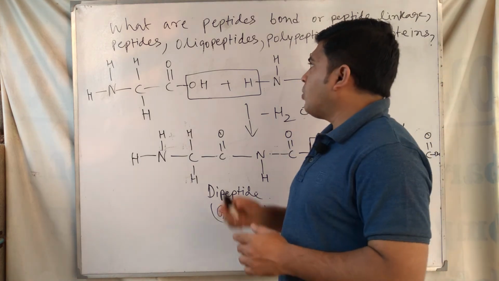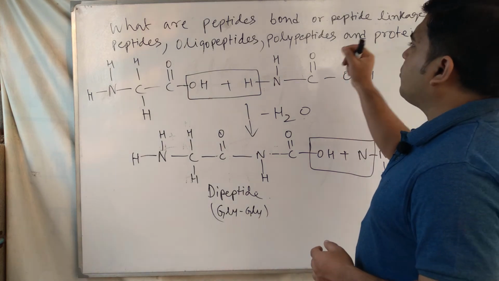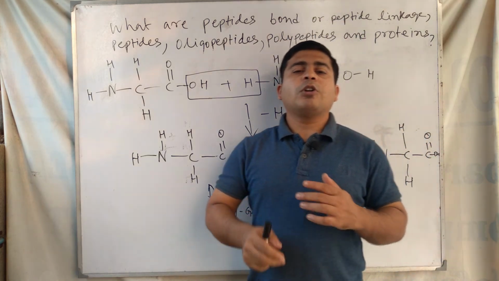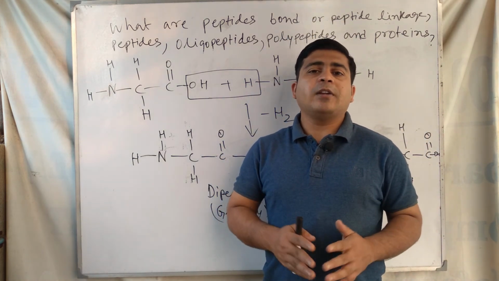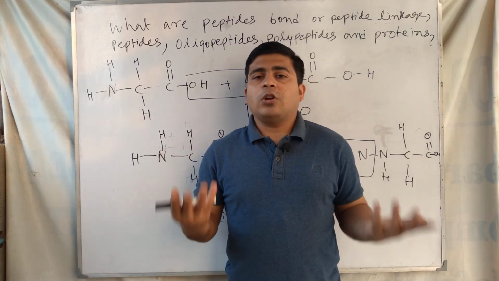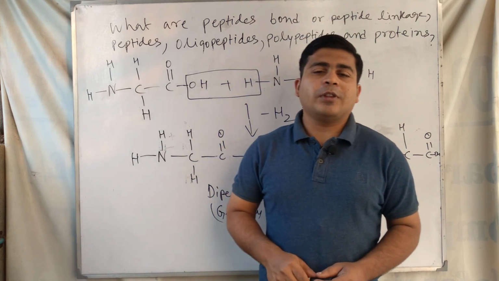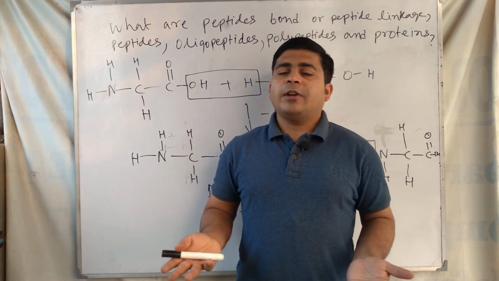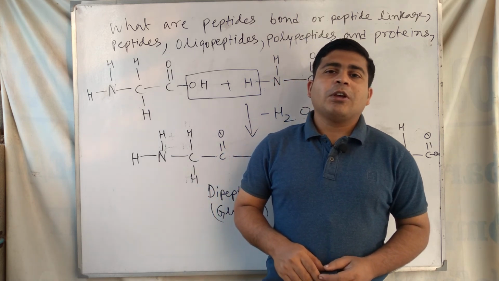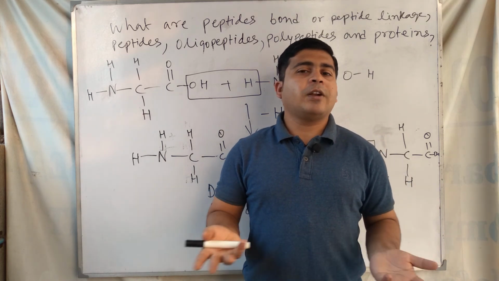So these are all the points regarding the peptide bond, peptide linkage, peptides, oligopeptides, and proteins. In this way amino acid molecules form the peptide bond and peptide linkage, or you can say peptides, polypeptides, oligopeptides. So I think this is the discussion regarding this topic of the peptide bond, peptide linkage, etc. I think you understand this topic well. From this discussion, you can get a clear idea about peptides, peptide linkage, etc.